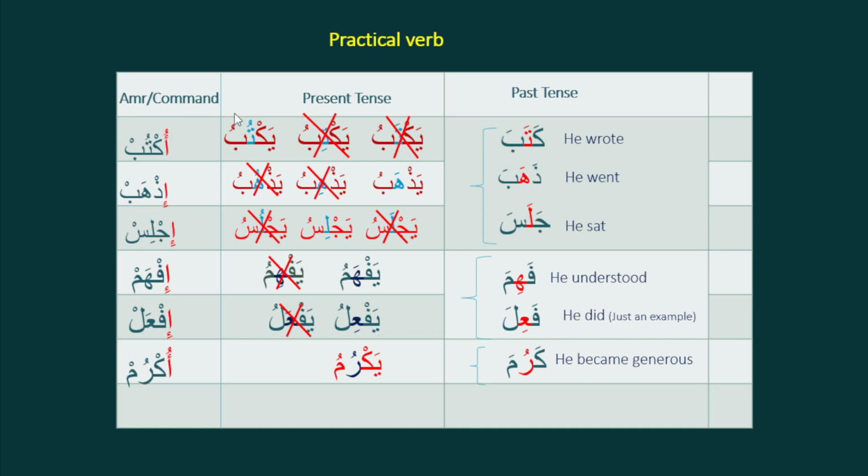If you notice, wherever the present tense verb has dhamma, the command verb starts with u, and where the present tense verb's middle letter is fatha or kasra, the command verb starts with i. And of course the last letter will take sukun instead of dhamma. So this is the command verb for these different verbs.